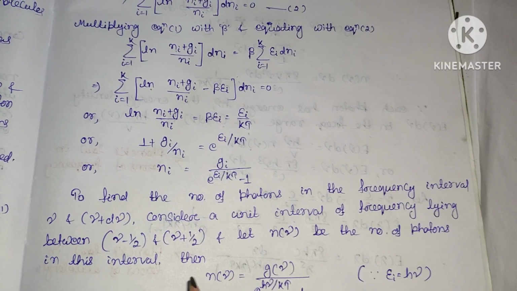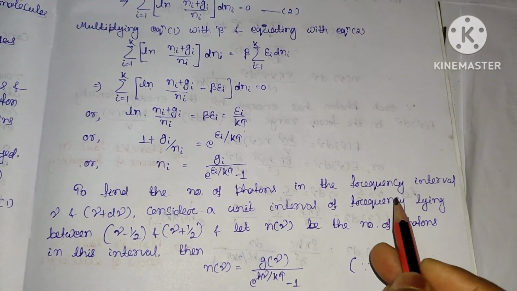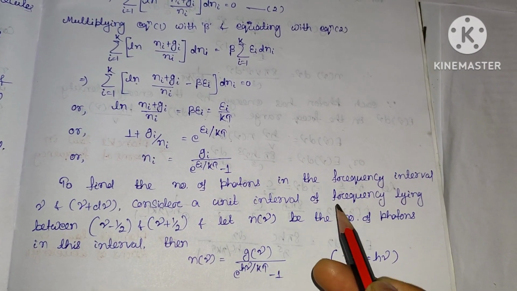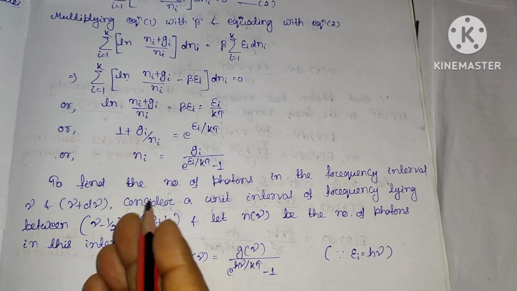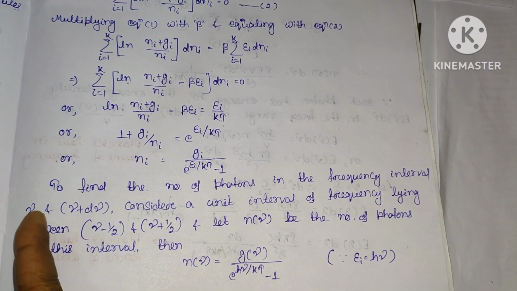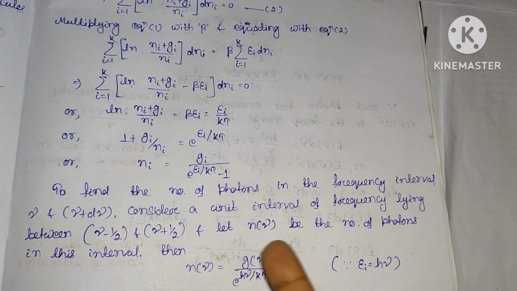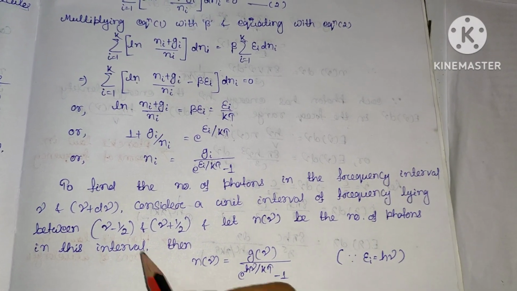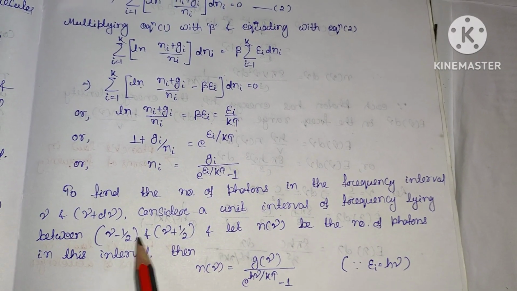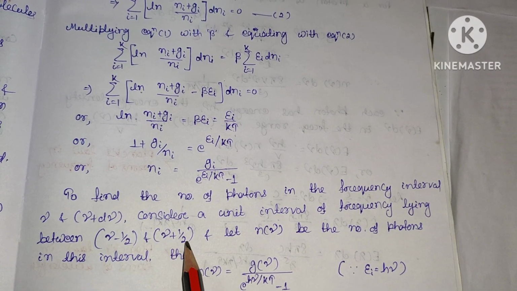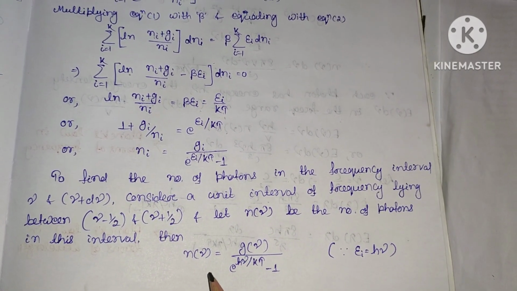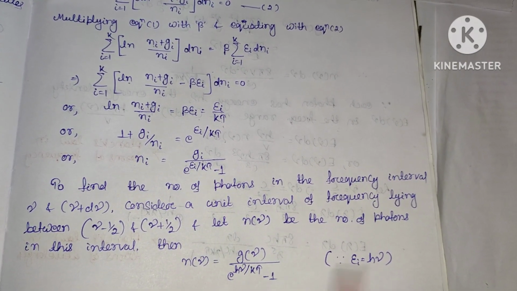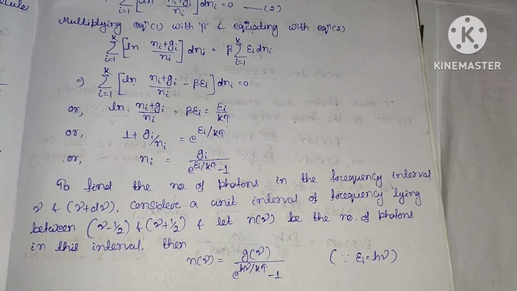Clear? Now to find the number of photons in the frequency interval nu and nu plus d nu, we have to consider a unit interval of frequency that will lie between nu minus r and nu plus r. It means that this is nu before, nu minus r, and after that nu plus r, and let n of nu be the number of photons in this interval, in this frequency range, nu minus r to nu plus r. So n of nu can be written as g of nu divided by exponential, where ei is h nu, divided by kT, minus 1.